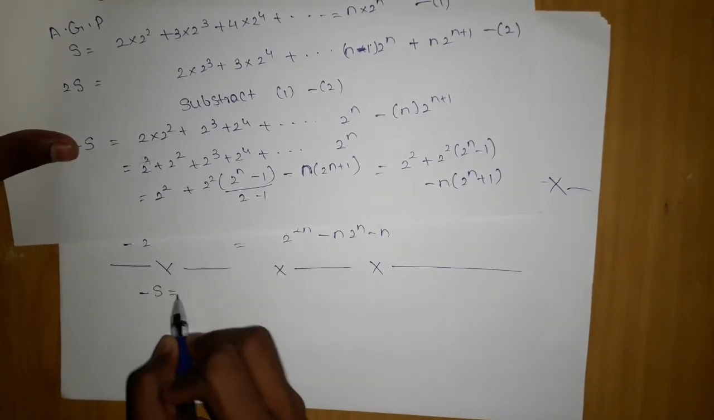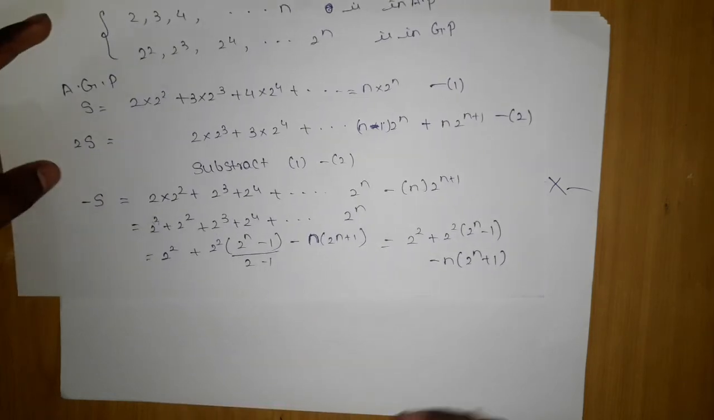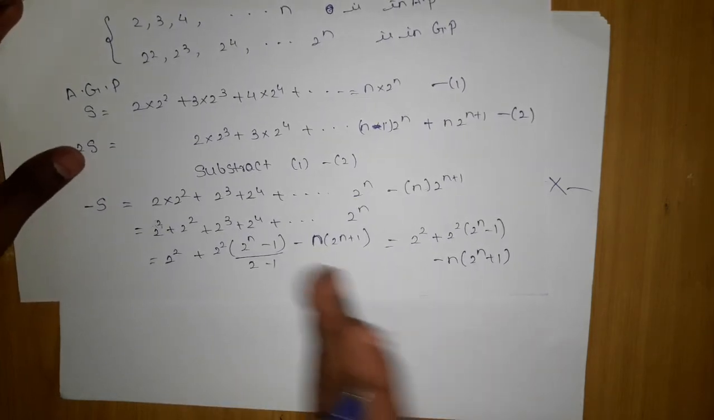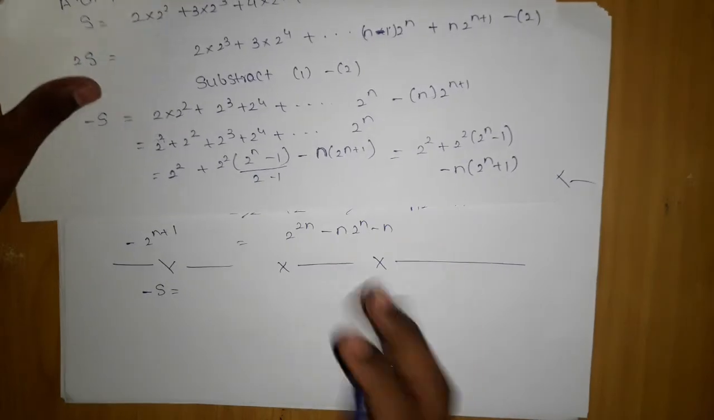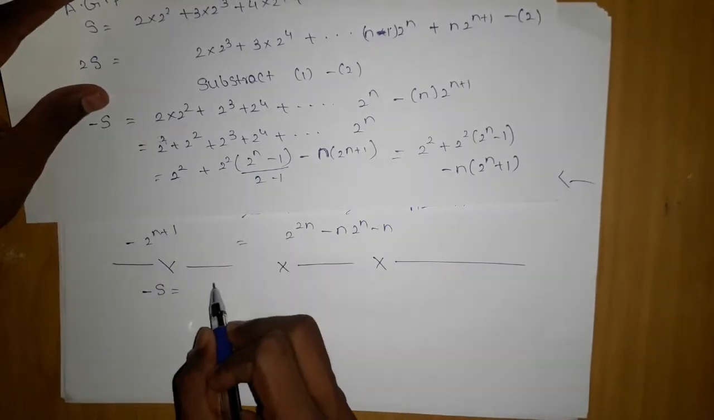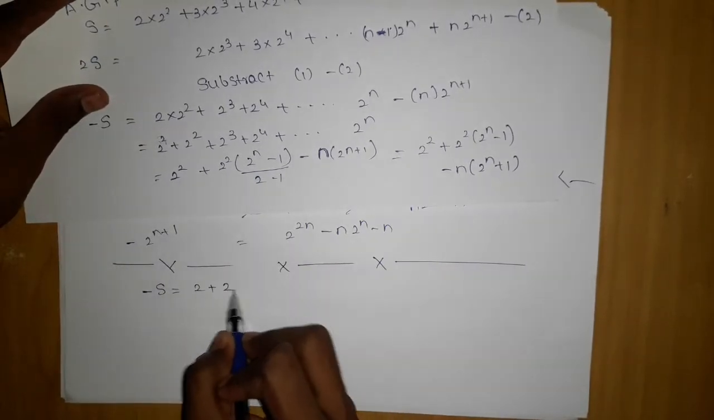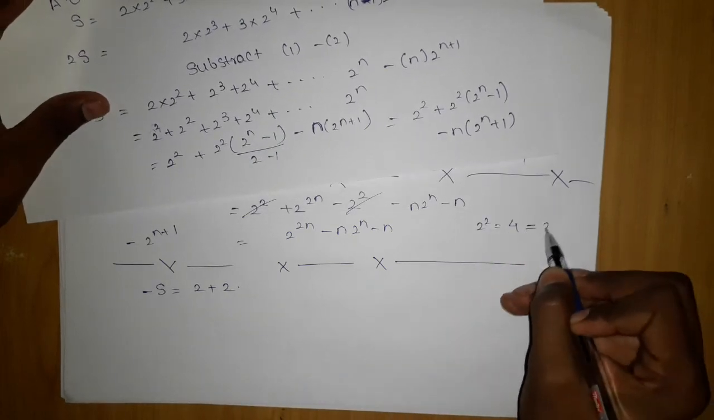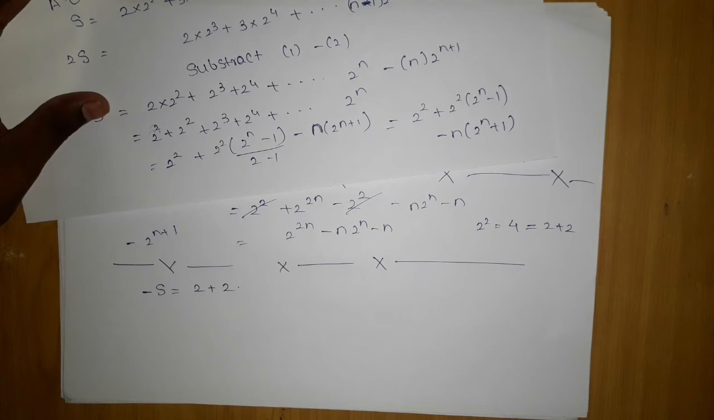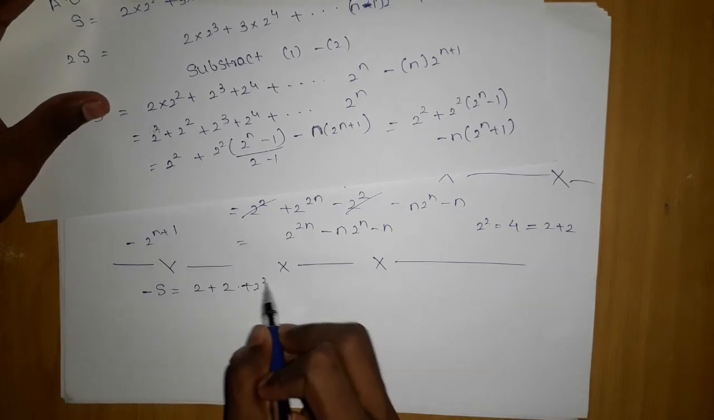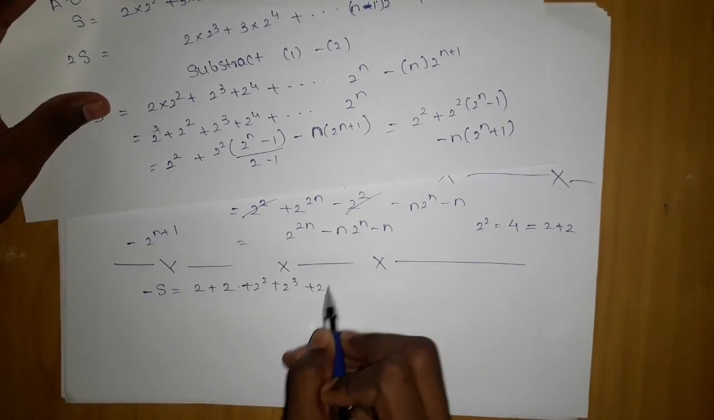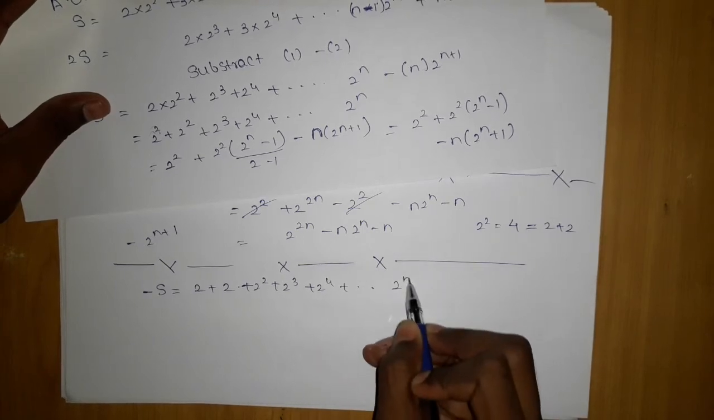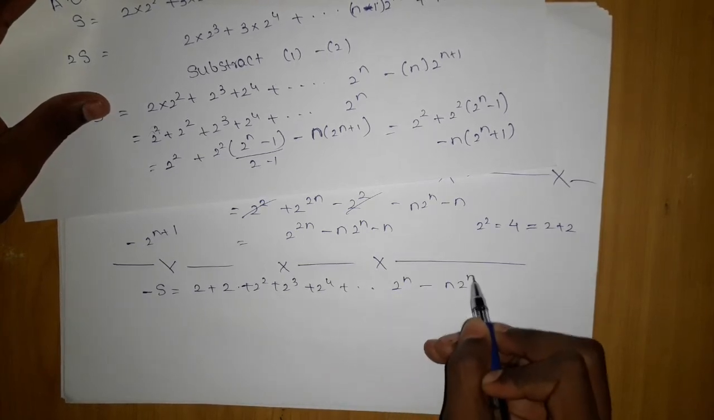Here minus S is there. As per the rule, we have to try to create the GP till the smallest term possible. If you remember, this 2 power 2, we can write as 4, which I can write as 2 plus 2. So 2 power 2, then I have 2 power 2 cube and 2 power 4 and so on till 2 power n minus n into 2 power n plus 1.